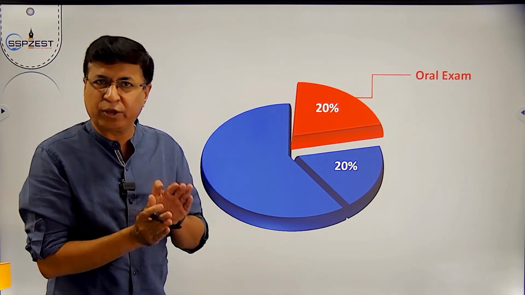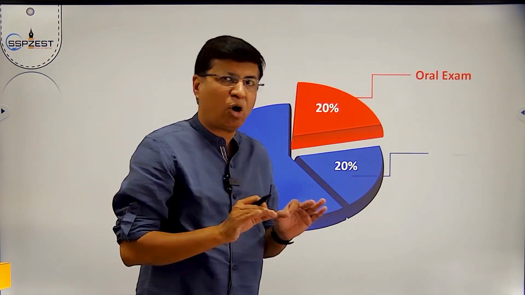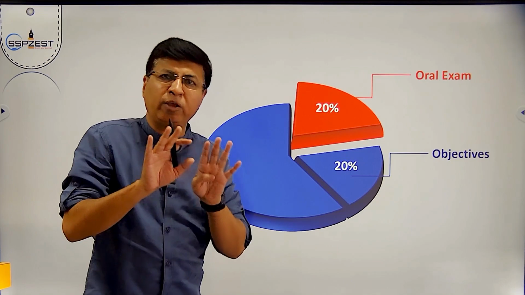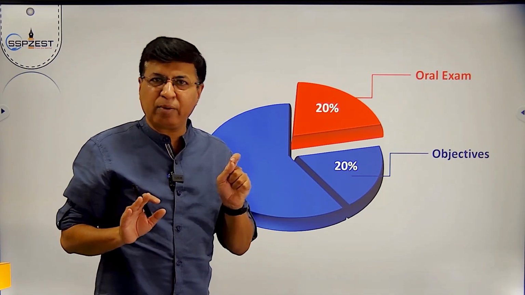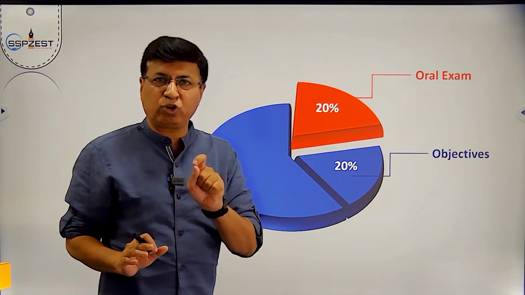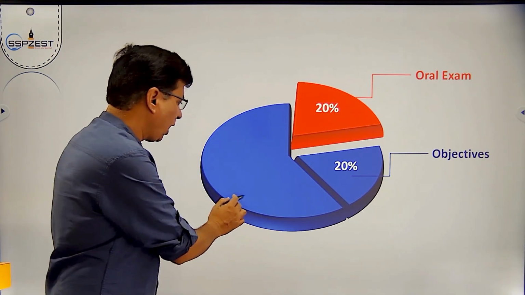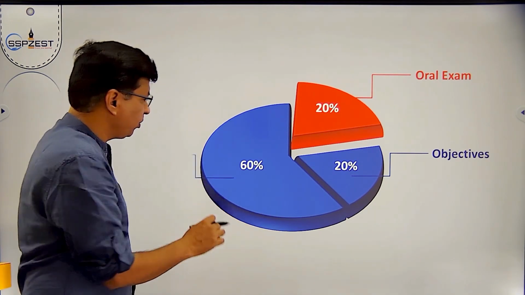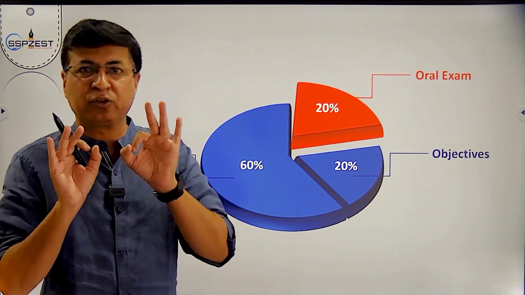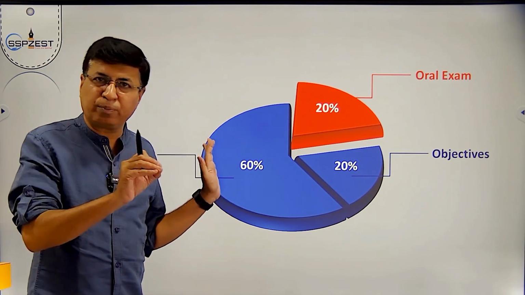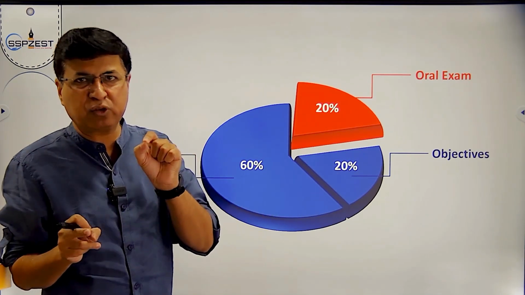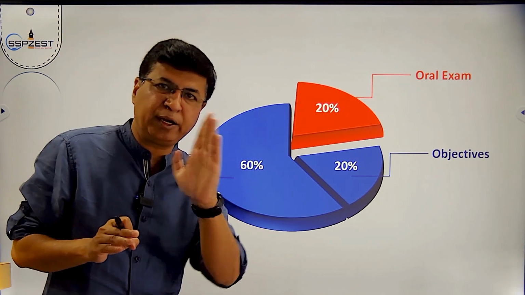80% is actually your board exam. 20 objectives for 20 marks. There are 4 types of objectives: A 5 marks, B 5 marks, C 5 marks and D 5 marks. Question number 1 is of objectives. Question number 2 to question number 7 are all practical problems, asked for 60 marks. For 60 marks they will frame 6 questions. So first question objective, which includes A, B, C and D, 5 marks each.